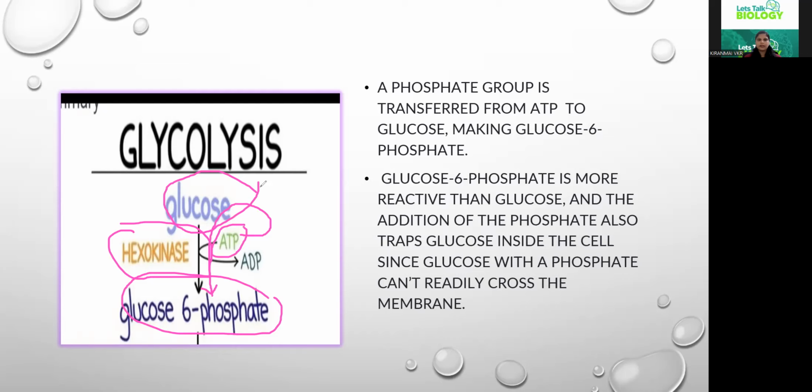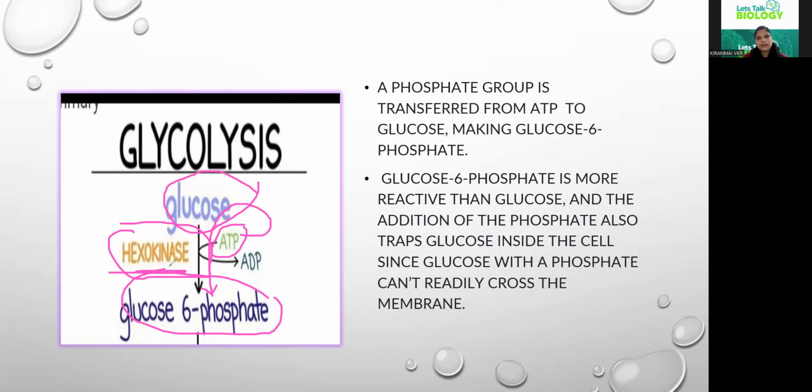If you try to understand this concept, it's very simple. To remember these steps is very simple. Even the notes I have provided here, later you can view once again as many times as you want, and you can take down the notes. So what is happening in the first step of glycolysis? The glucose is converted into glucose 6-phosphate. But how is it getting converted? It is utilizing one of the phosphate groups from the ATP, and giving it to glucose to form glucose 6-phosphate in the presence of the enzyme hexokinase.